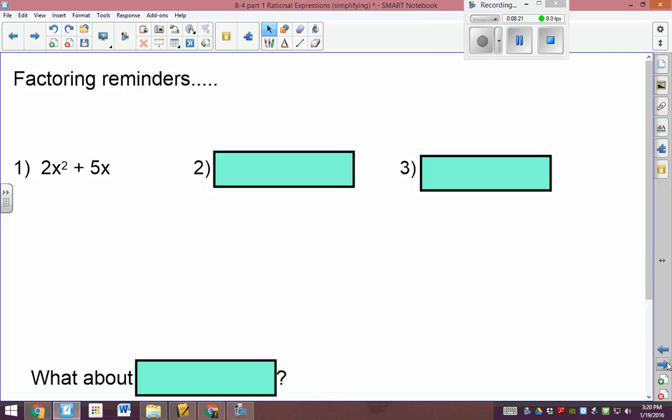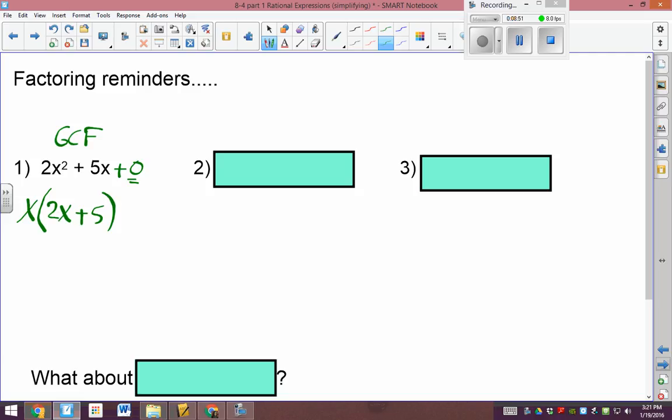Now, a little reminder about factoring, because it's been a while. If you see a quadratic, but it doesn't have all 3 parts, you should always check GCF. You should do that anyway, especially on the ones that don't have the part C or the part B. GCF or maybe difference of squares. X is common in both, so that leaves us with 2x plus 5. These are just reminders; we're not going to go through rational expressions that contain these.